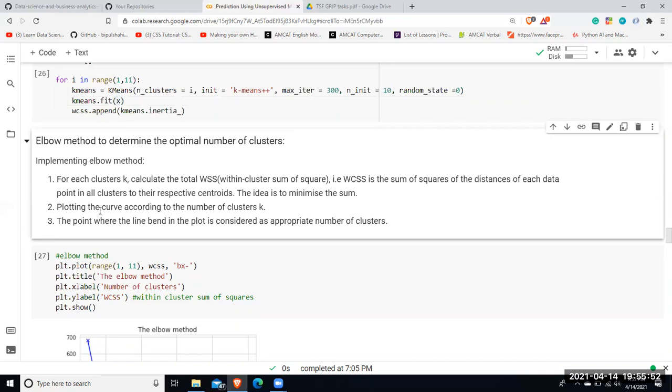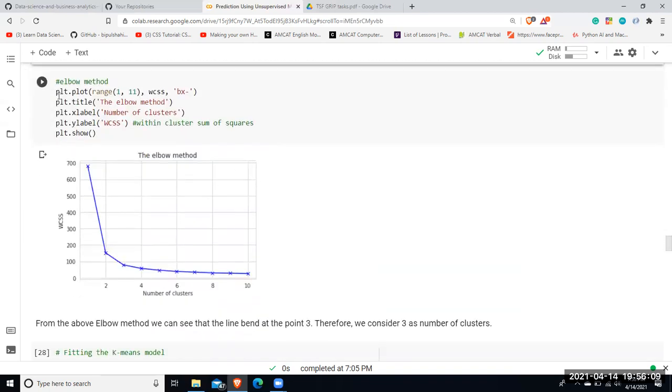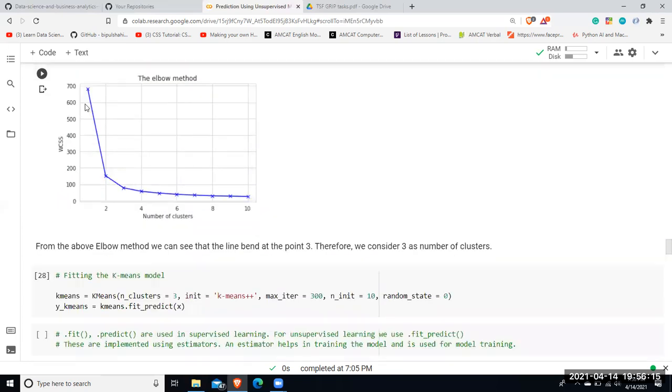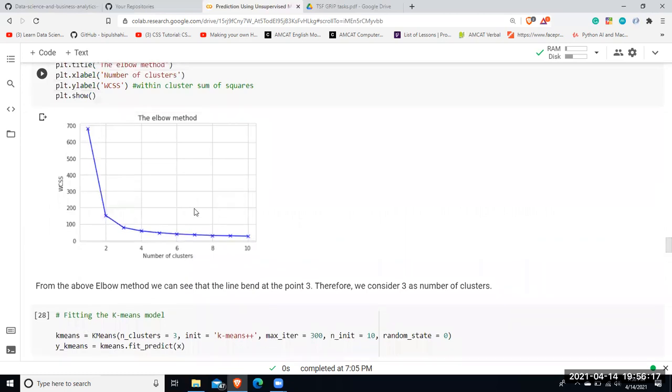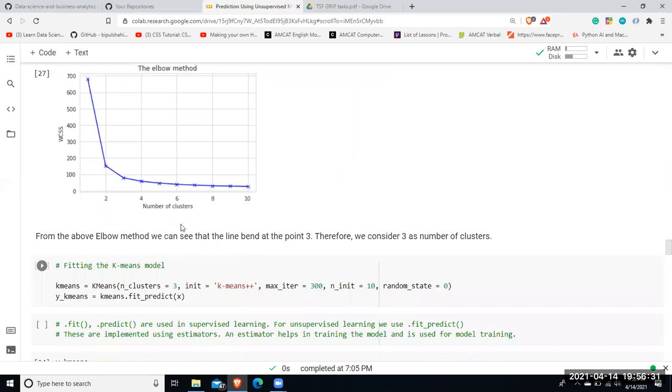So after that, I'll be plotting the curve according to the number of clusters, and the point where there is a sudden bend in the plot will be considered as the optimum number of clusters to be taken to train my k-means clustering model. So here's the way I've plotted my elbow plot. As you can see, the values are continuous, and then there is a sudden bend over here. After 2 and before 4, this point, I guess it's 3. So I'll be taking this particular point where the bend has occurred.